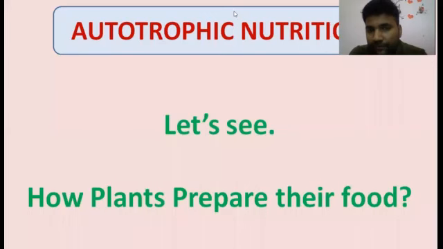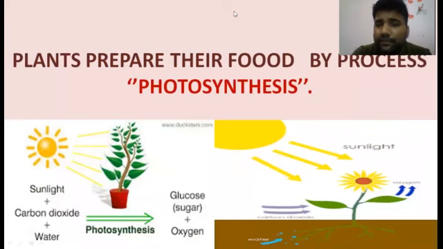Moving ahead with autotrophic nutrition, we will now learn how plants prepare their food. The plants prepare their food with the help of a process called photosynthesis. So you will ask a question: sir, what is photosynthesis?